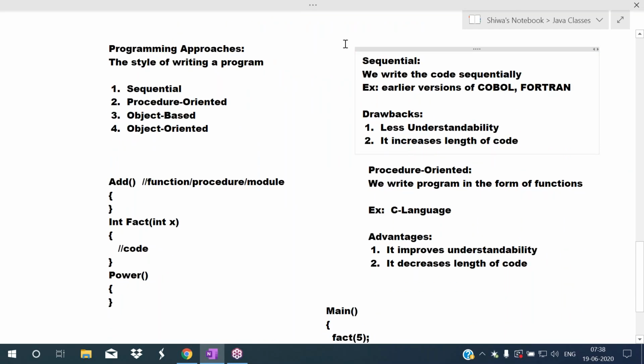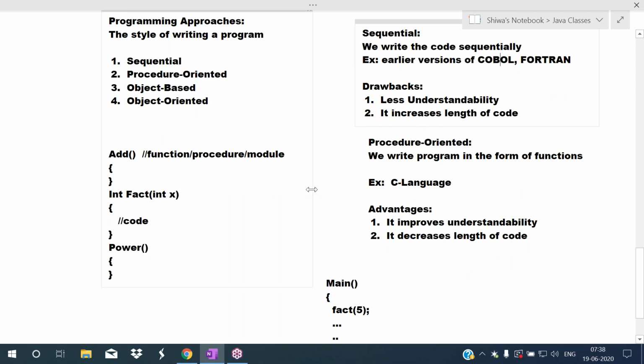And next we also discussed programming approaches. So what is an approach? Approach means style. Programming approach means the style of writing the program. The style of writing the program is called programming approach. So how many styles are there? There are 4 styles.